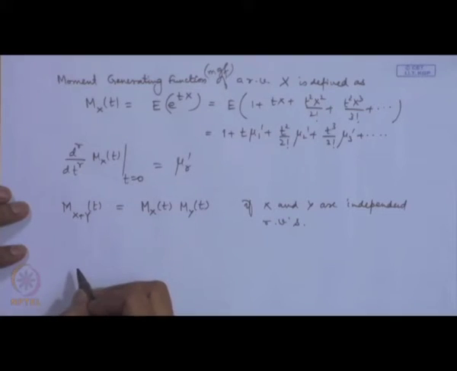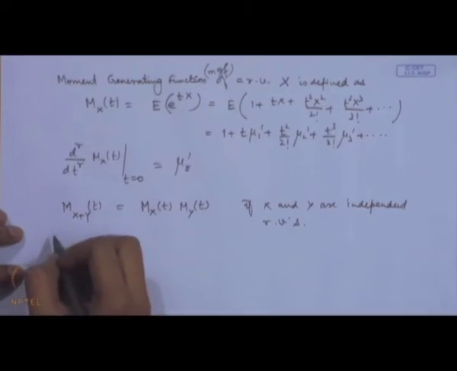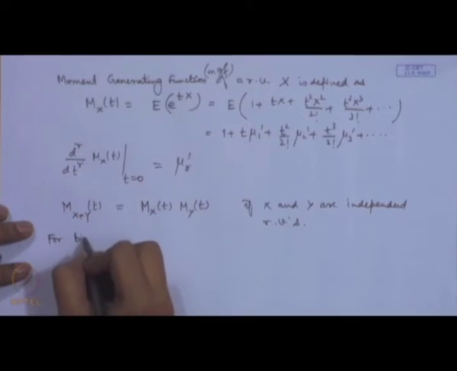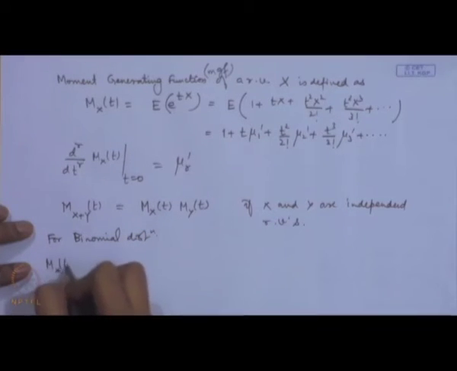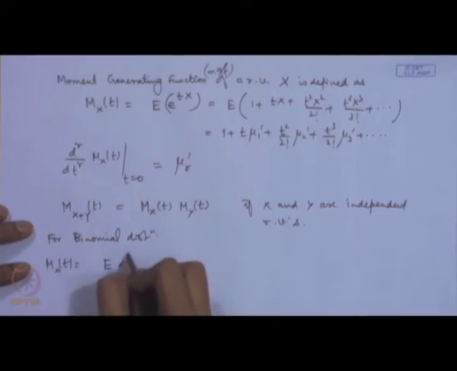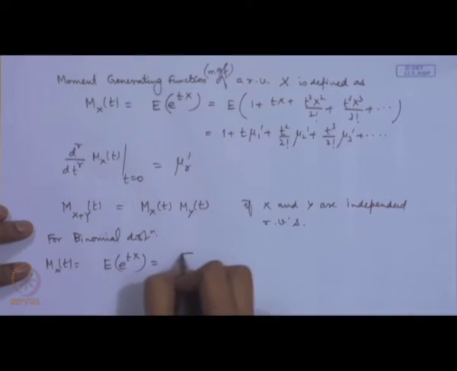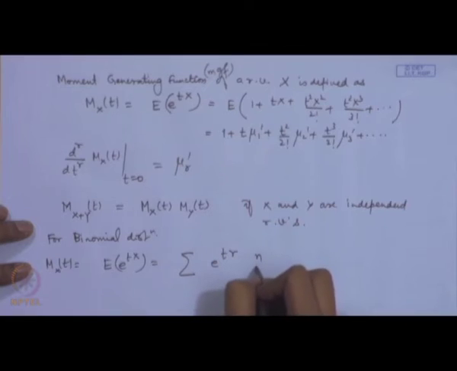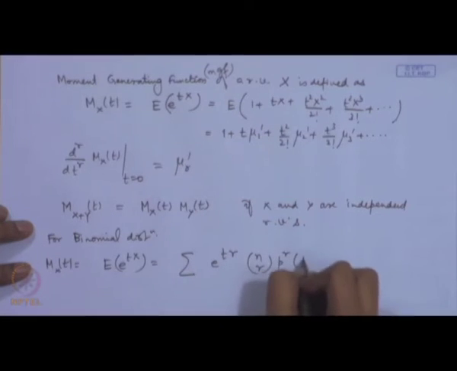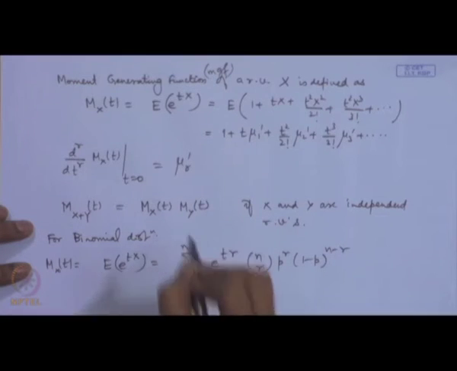Now, let us look at this in the context of the binomial distribution. For the binomial distribution, moment generating function, that is equal to expectation e to the power t x, that is equal to sigma e to the power t r n c r p to the power r into 1 minus p to the power n minus r, r is equal to 0 to n.